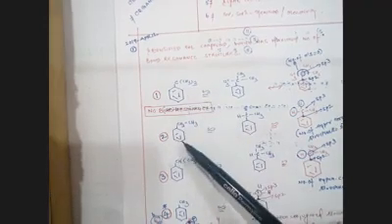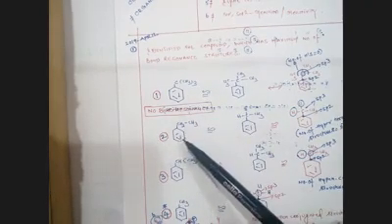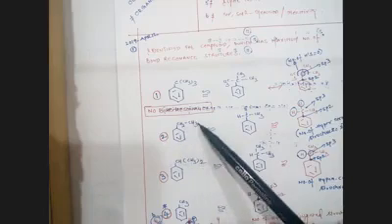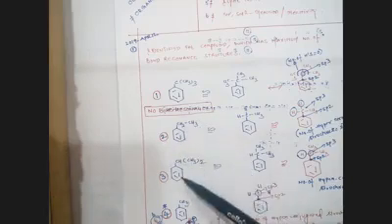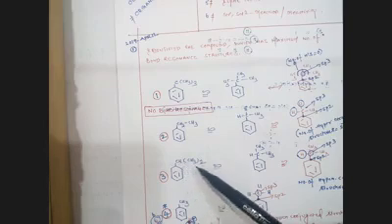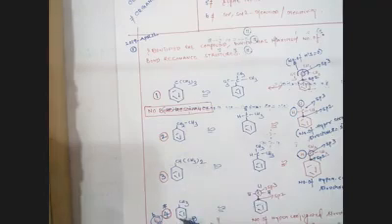The next one, an aromatic ring, benzene, which contains CH2, CH3. The third one, the aromatic ring, benzene, containing hydrogen and CH3 twice. The next one, the aromatic ring, benzene, containing CH3. Okay, now we will see.